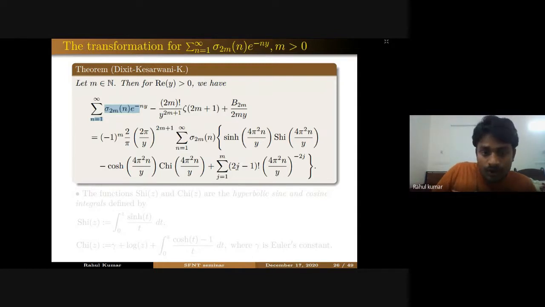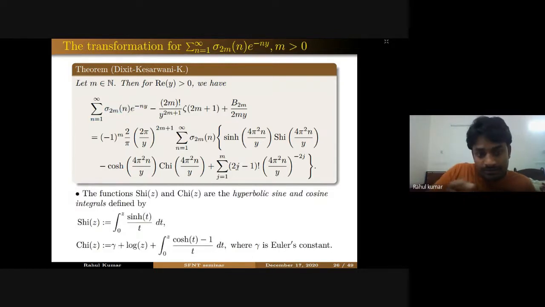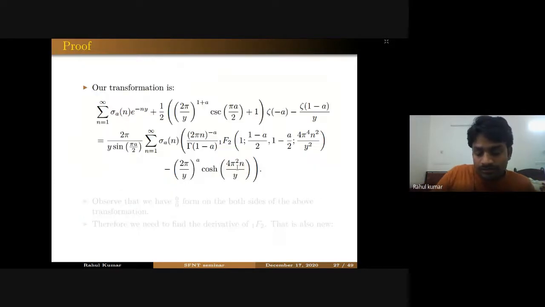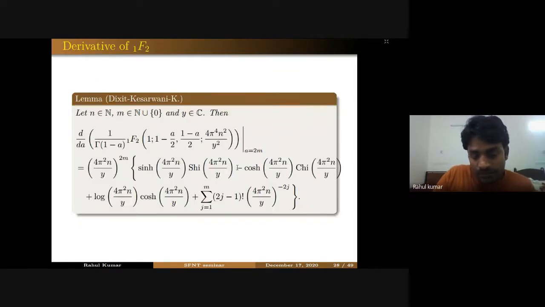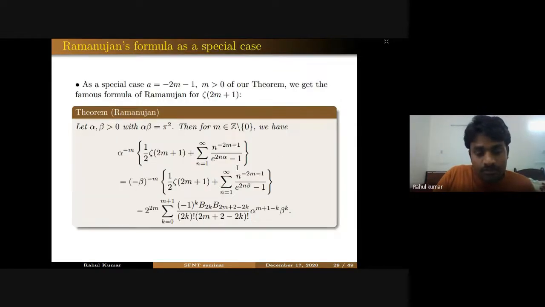So now we have taken equal to 2m in our formula. Now if you take equal to minus 2m minus 1, what can we expect from our result? Because for equal to minus 2m minus 1, we expected that we should get Ramanujan's formula for zeta 2m plus 1, and that is the case. When we take equal to minus 2m minus 1 in our master identity, we get this formula of Ramanujan.